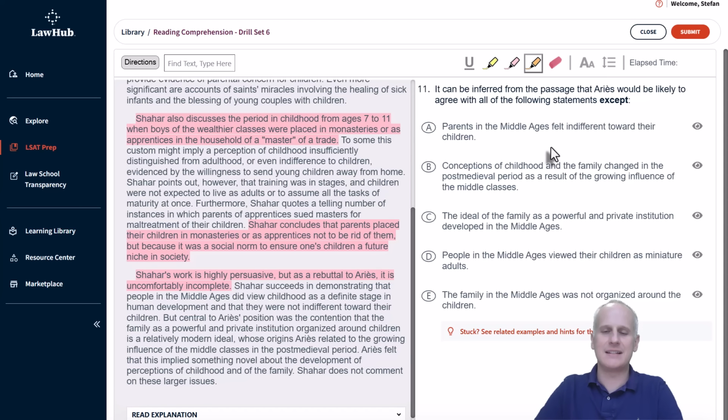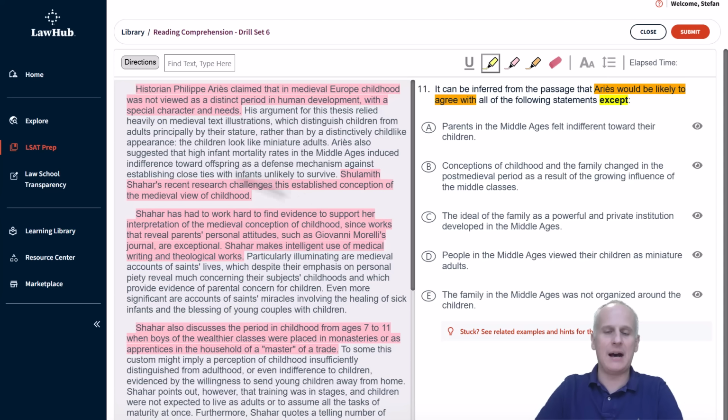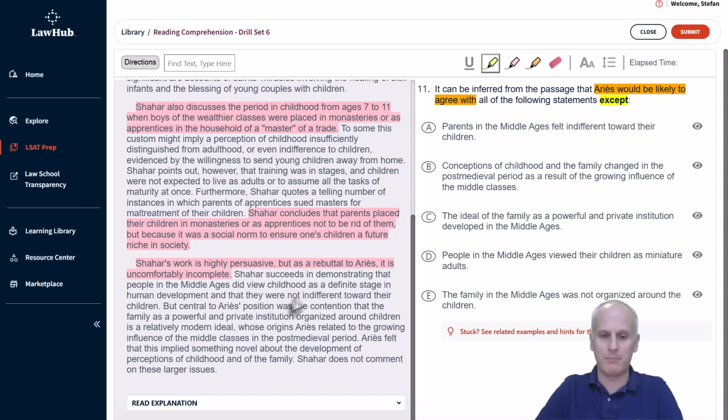So number 11's stem reads, "It can be inferred from the passage that A would be likely to agree with all of the following except." So we're going to highlight in orange "A would be likely to agree with," and then the exception term in yellow at the end. And we should remember that A is mainly up top here. So A's argument relied heavily on medieval text illustrations, distinguishing children from adults principally by their stature, and that A said there were high infant mortality rates, and then there's a little bit more about A at the end here that we need to reference as well.